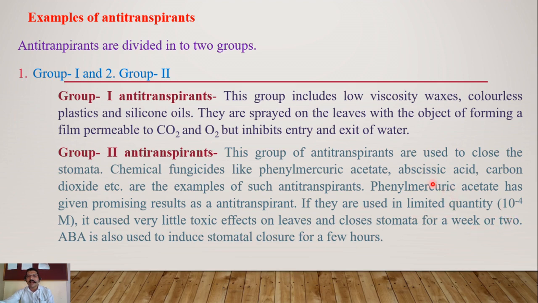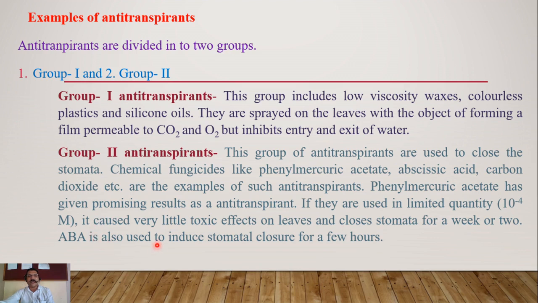It has proved to be a good anti-transpirant with very little toxic effect on plants, but we should use it in very limited quantity, that is 10 raised to minus 4 molar concentration. When sprayed on the leaves, it can close the stomata of those leaves for a week or two.